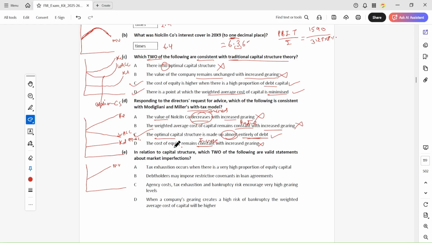In relation to capital structure, which two of the following are valid statements about market imperfections? You know what market imperfections are: when there is tax, when there is transaction cost, and when information is not freely available.